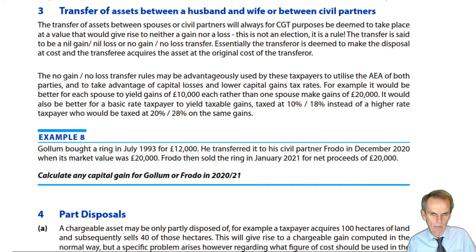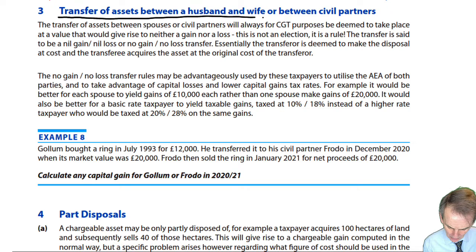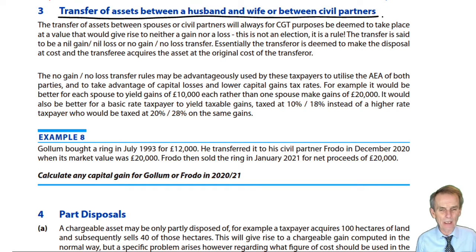Well, in this section of Chapter 12, we look at two very specific issues that may arise in very specific circumstances. And how do we deal with them? The first one is where we have a transfer of assets between a husband and a wife, or between civil partners. Again, the rules are the same, whether it's a transfer between spouses or between civil partners there.